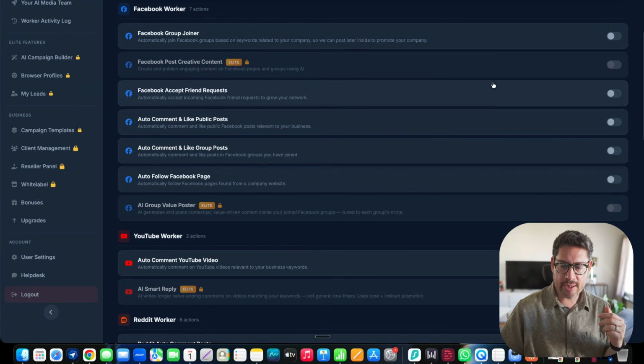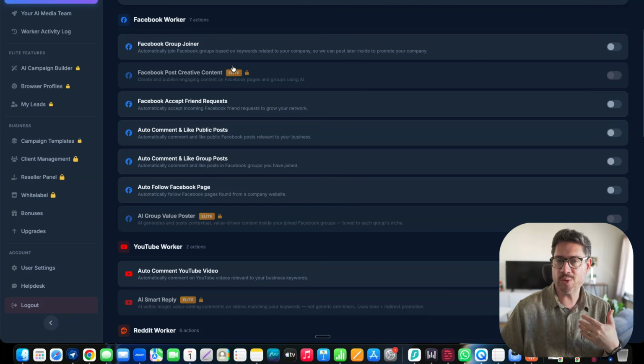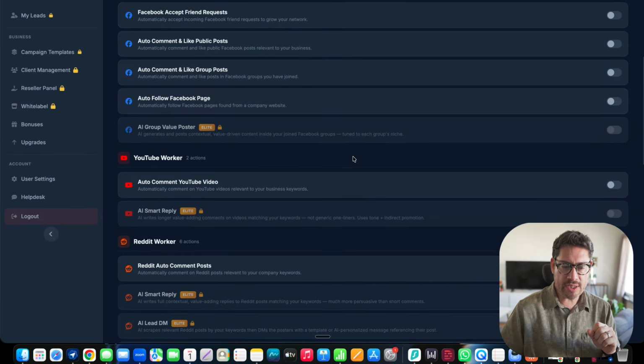This one here is related to the elite version, which is one of the upgrades. I'm going to be talking more about that later on. And then we have the Facebook accept friend requests. Basically, this software is going to automatically accept incoming Facebook friend requests to grow your network. And this is crucial. And right now, Facebook is huge.